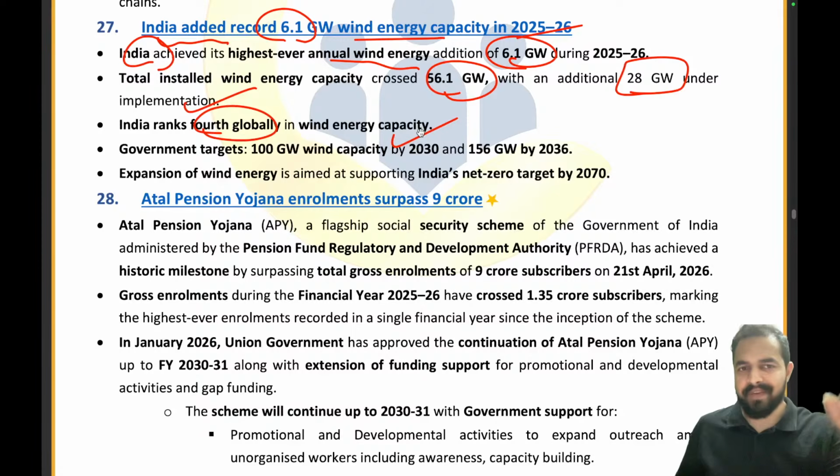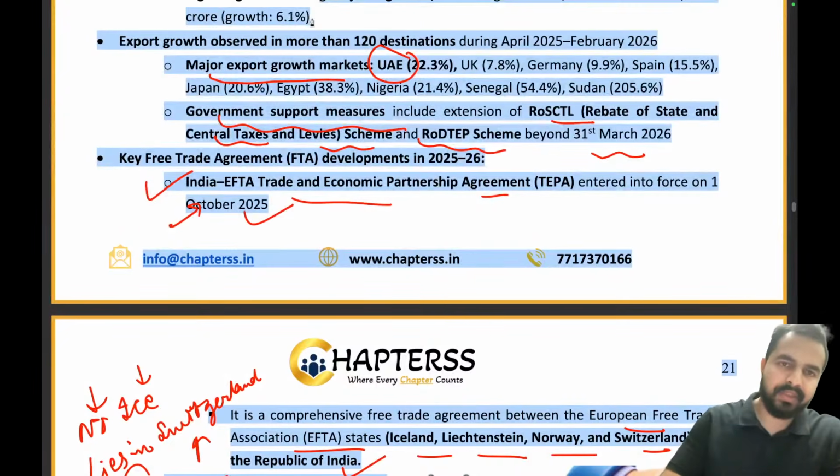After that, we only have one article, a very important one, that is Atal Pension Yojana. We will be covering only up to here today, and the remaining articles will be covered tomorrow. Okay. So India has recorded 6.1 gigawatt. Just give me a second.